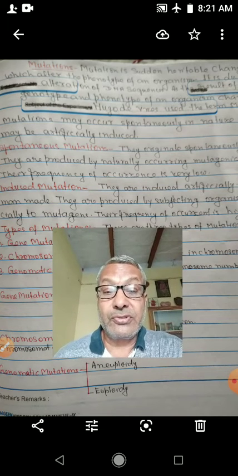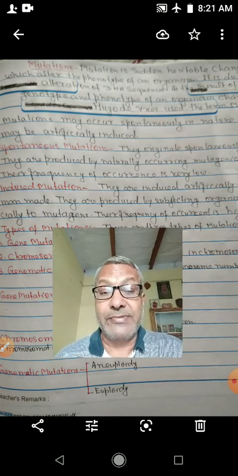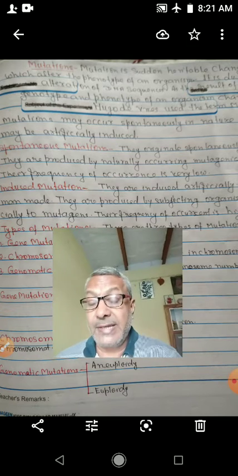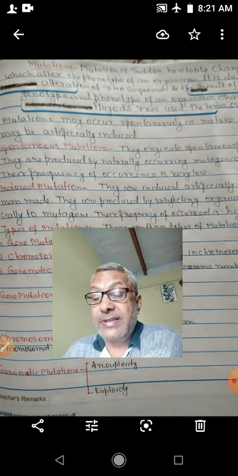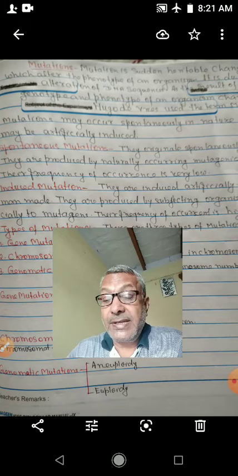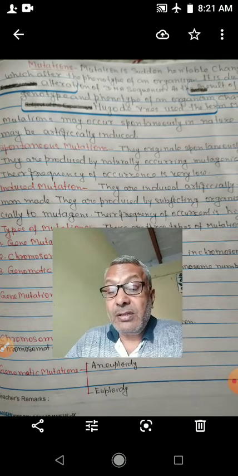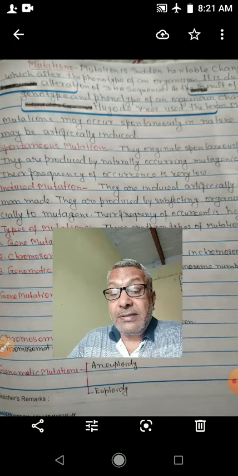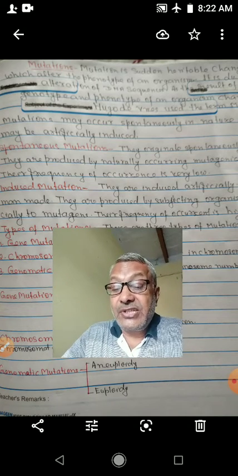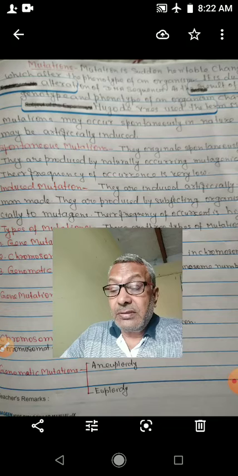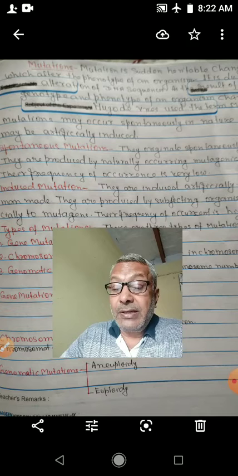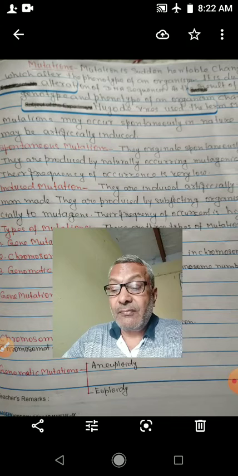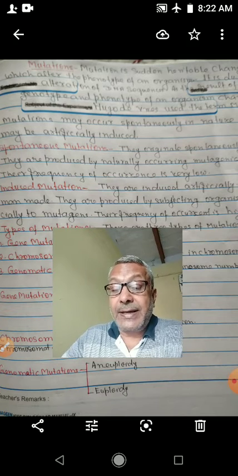Children, you should know mutations are of two types. One is spontaneous mutation and the other is induced mutation. Spontaneous mutations originate spontaneously in nature. They are produced by naturally occurring mutagenic agents. Their frequency of occurrence is very low.